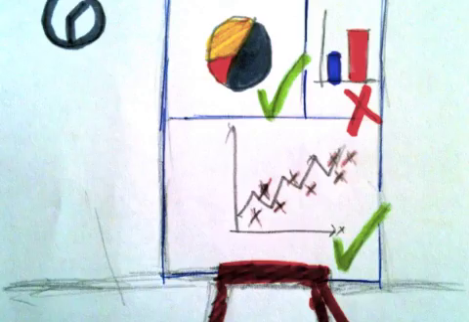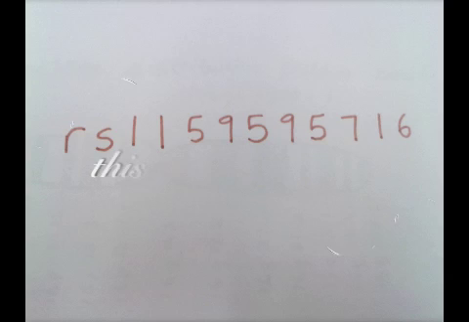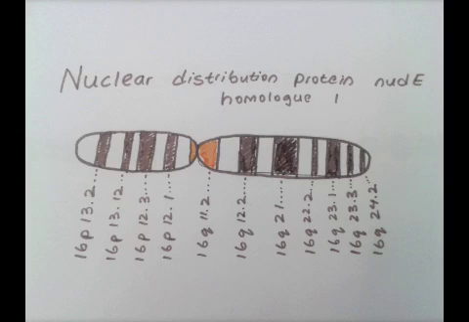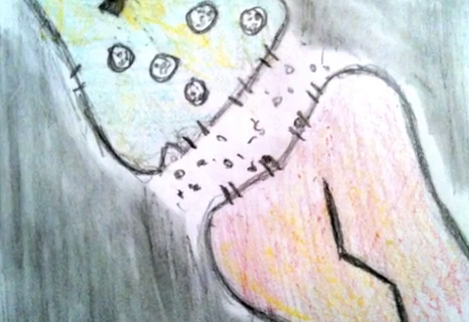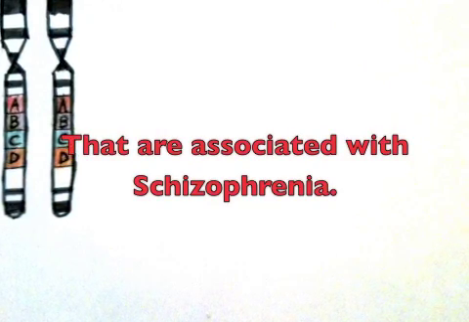In one study, the schizophrenics from Munich showed associations that those from Aberdeen did not. Also, many of the associations fail some statistical significance tests. What's more, the lowest p-value was for this SNP, which curiously is neither located in a gene nor strongly associated with an SNP in or close to a gene. But the homologue of the most associated SNP mediates a signaling pathway involved in the nervous system. Although we can't blame schizophrenia on any particular alleles or coding sequences, we know that there are a few CNVs and SNPs that warrant further investigation.